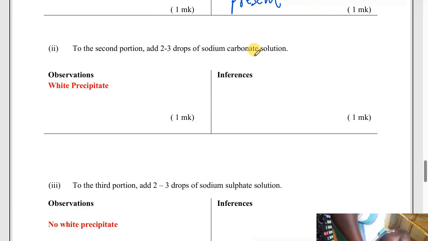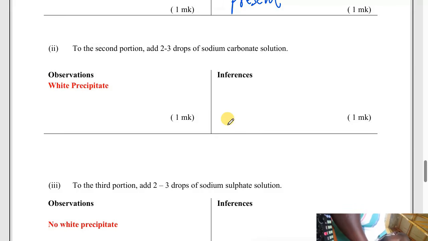For you to understand this qualitative analysis, you need to understand solubility very well from form 2 work. You need to know that all sulfates are soluble except lead sulfate, barium sulfate, and calcium sulfate. All chlorides are soluble and form a colorless solution except lead chloride, but lead chloride is soluble when you warm, and then silver chloride. These are the things you need to know.